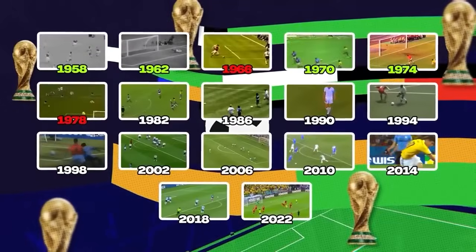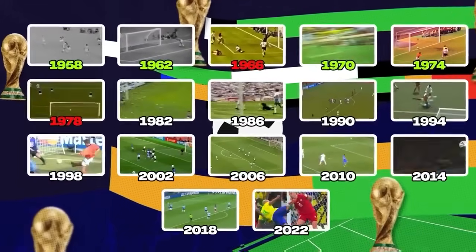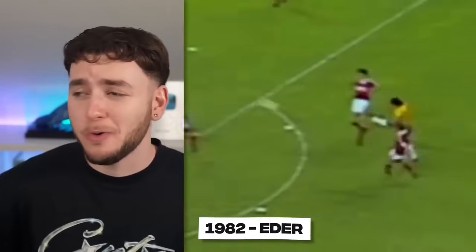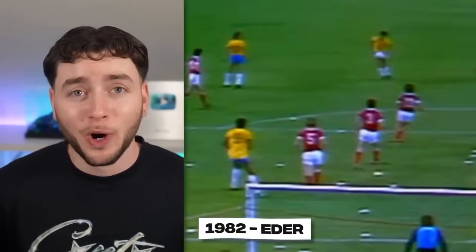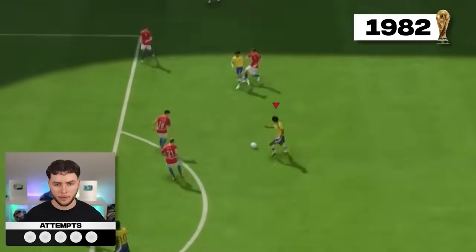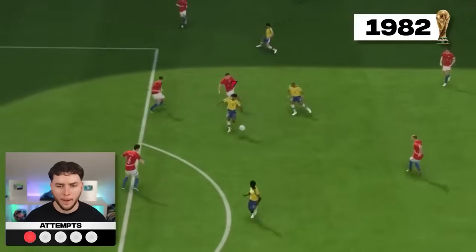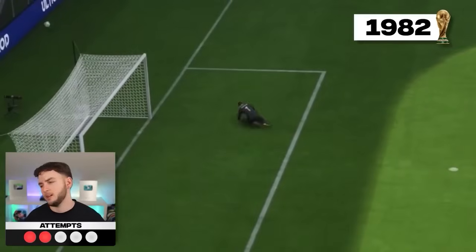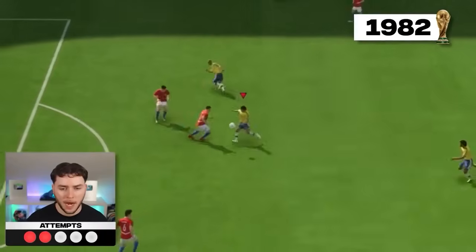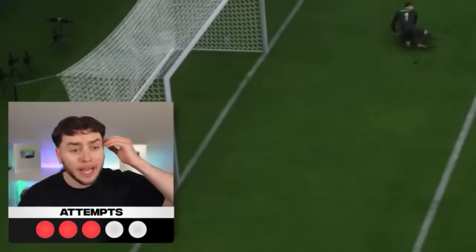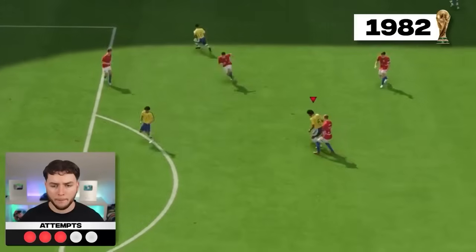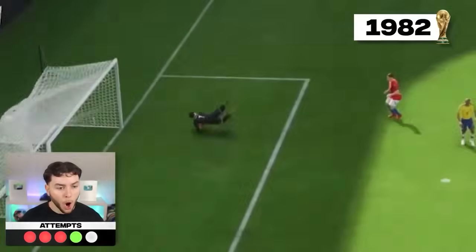And with that fail, we're moving on to the World Cup of 1982, where Eder scored this. Oh my god. What a goal. And it's fair to say our first attempt wasn't great. Oh, this is going to be tough. And I was right, as our next attempt also wasn't that good. But with practice, it got better. Volley it. Oh my god, that was good. That was very good. And like the famous saying, practice makes perfect.